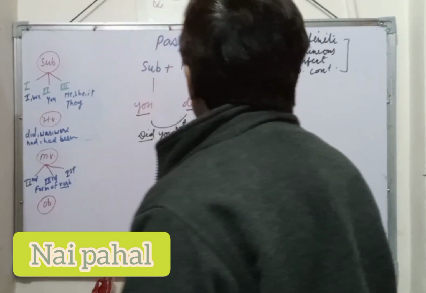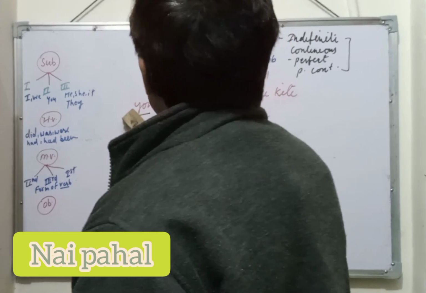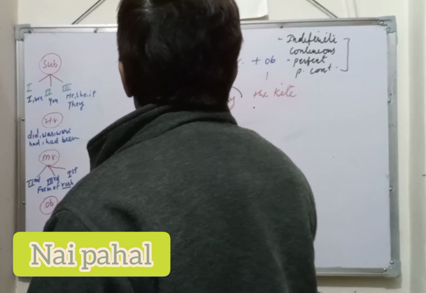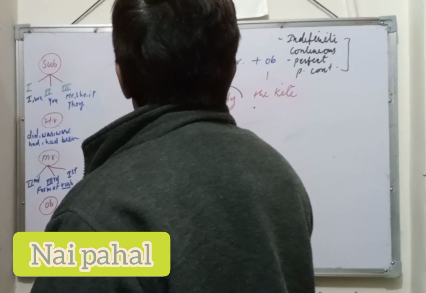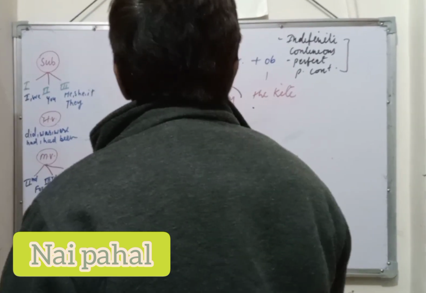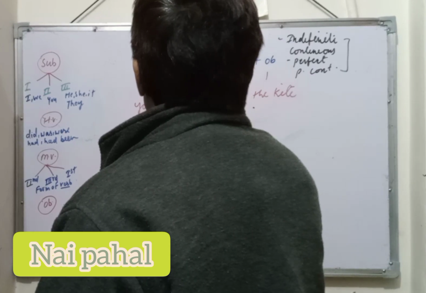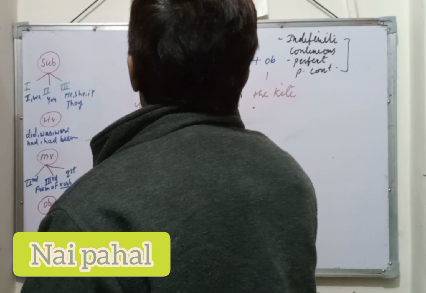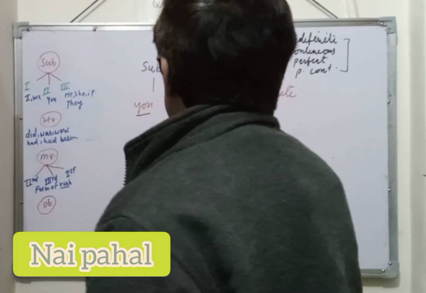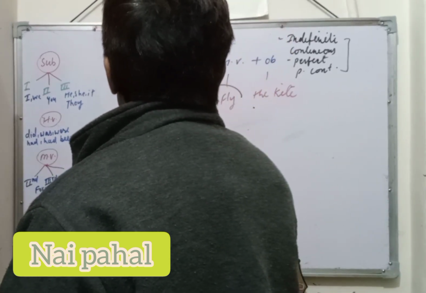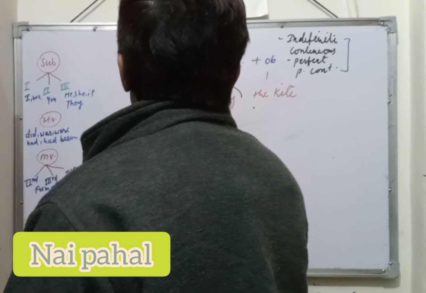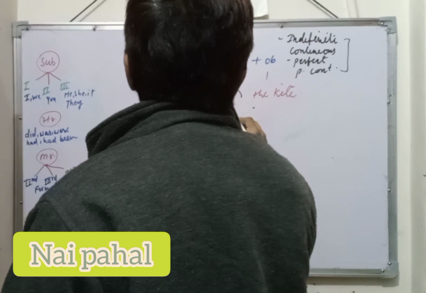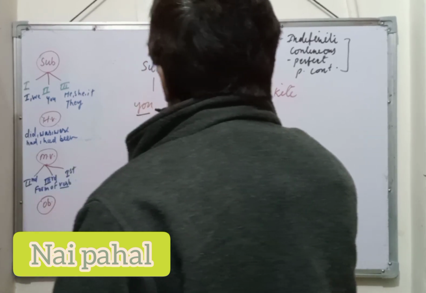This is the indefinite tense. Okay? Then the continuous tense, was or were. Then you will use there: you were flying the kite. Okay?